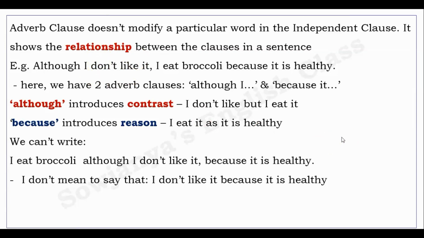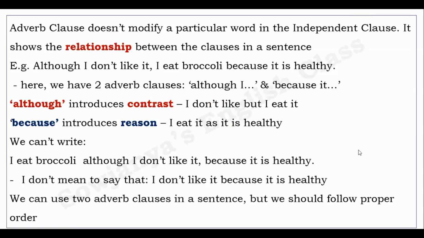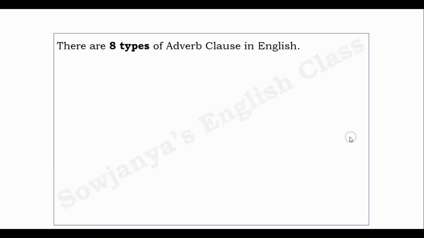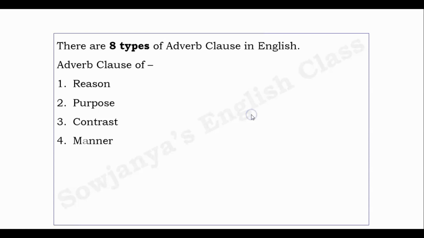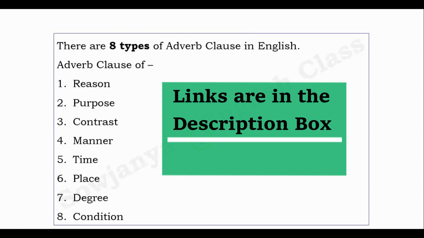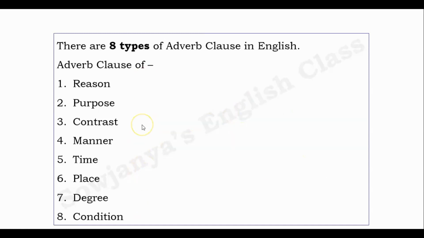Of course, we can use two adverb clauses in a single sentence, but we have to be very careful with their order. And then there are 8 types of adverb clauses in English. They are adverb clause of reason, purpose, contrast, manner, time, place, degree and condition. I have videos on all these topics in my channel previously. You can go and visit my channel for these adverb clauses.